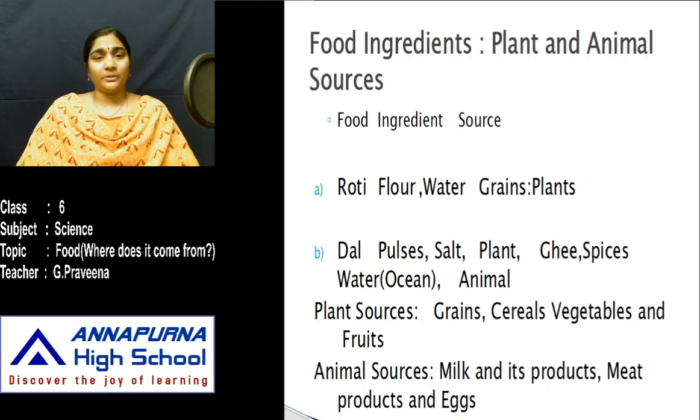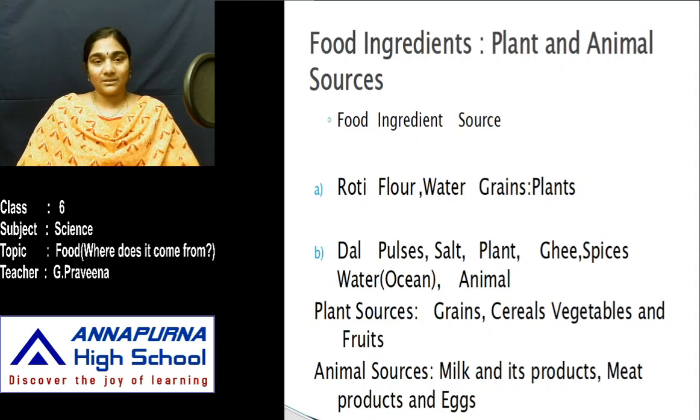And if you want to prepare dal, what all do we require? We require pulses, salt, ghee and spices and all this, right? So pulses and spices are all plant products, whereas ghee we obtain from an animal, right? It is an animal source, whereas water we get from oceans or seas. So the plant and the animal sources are the major sources of production of food.